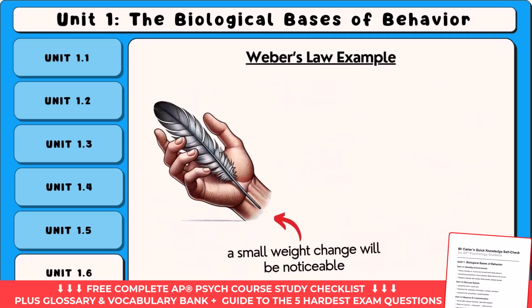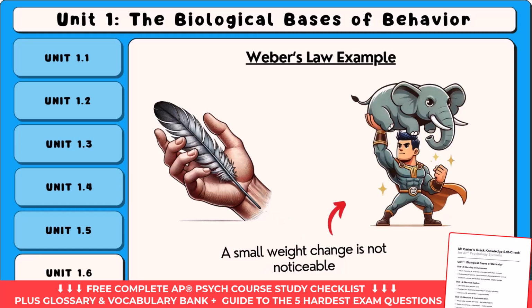In general, if you are holding a light object, a small weight change is noticeable, but if you are holding a heavy object, a much larger weight change is needed to detect a difference. This is the essence of Weber's law.